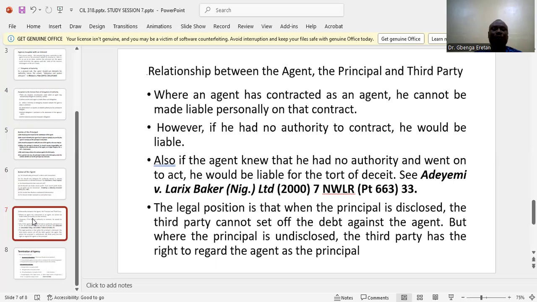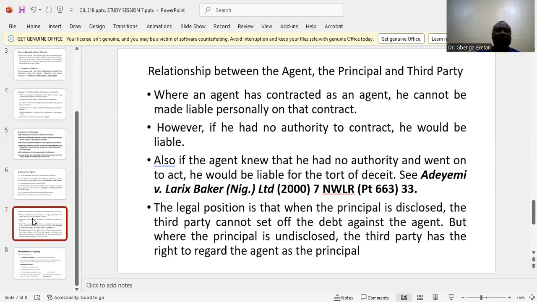In other words, where an agent has disclosed to the third party that he is an agent acting on behalf of a principal, he cannot be held liable for any act that he carried out in that particular contract. However, if he had no authority to contract, he will be personally liable.